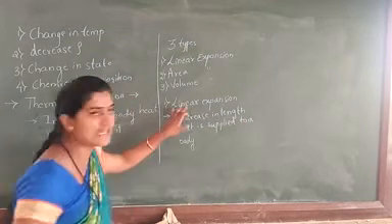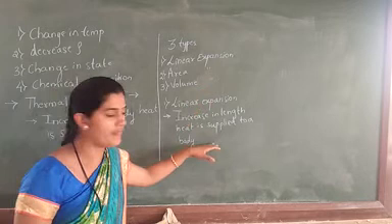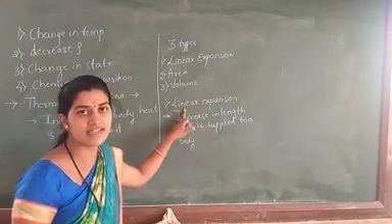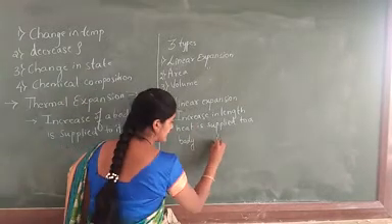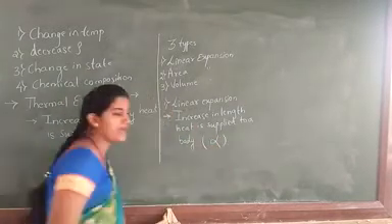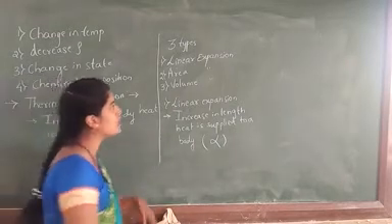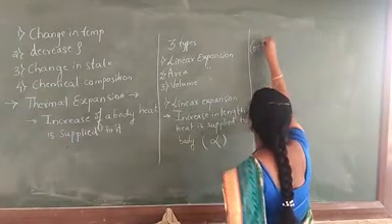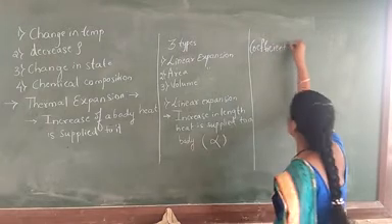This is called linear expansion. It can be defined as the increase in the length when heat is supplied to a body, then we can call it linear expansion. This linear expansion can be denoted as alpha. By using this, again we have to study the coefficient of linear expansion.